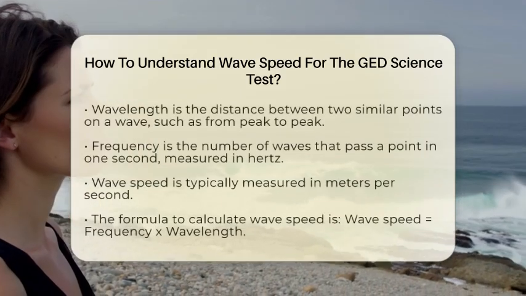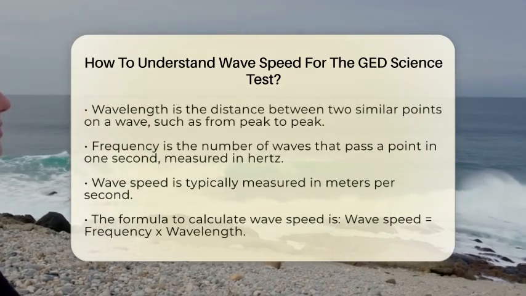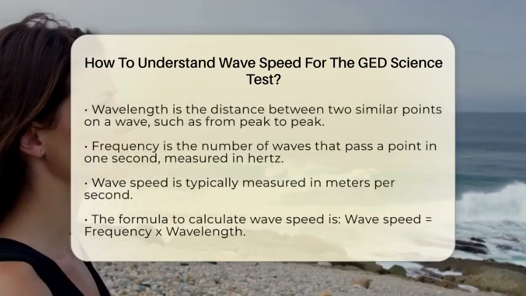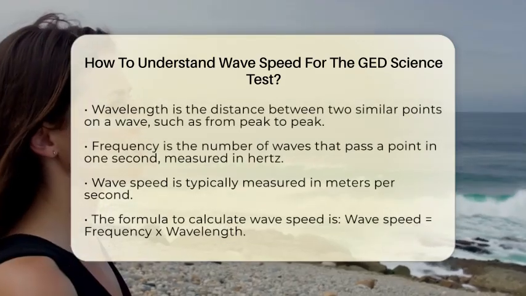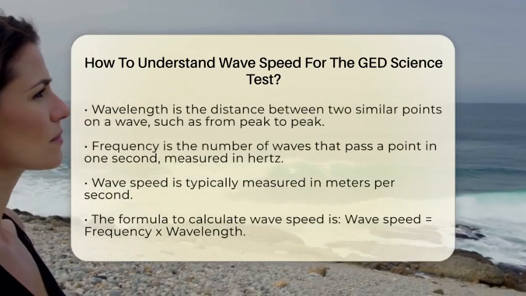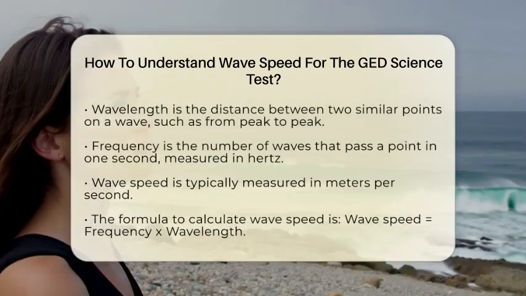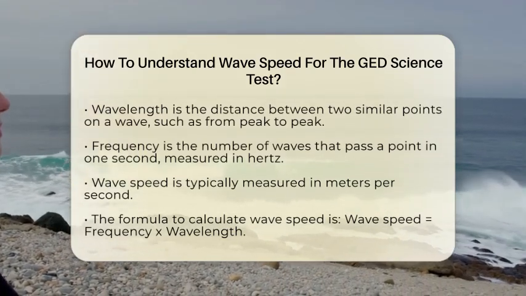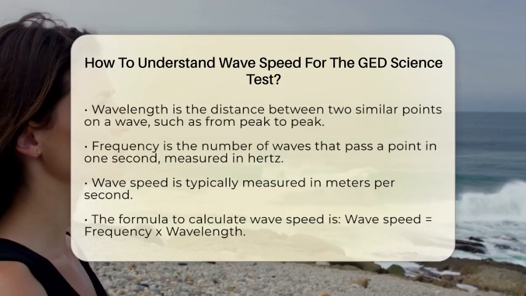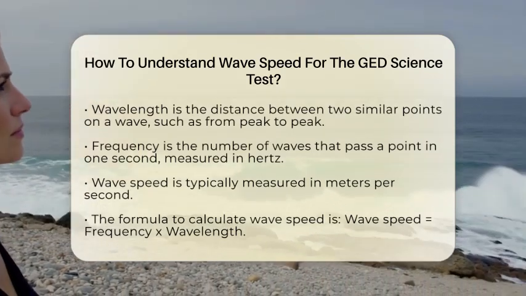Wavelength is the distance between two similar points on a wave, like from one peak to the next peak. Frequency is how many waves pass a specific point in 1 second, measured in hertz. Wave speed is usually measured in meters per second. The key formula to calculate wave speed is straightforward. Wave speed equals frequency multiplied by wavelength.